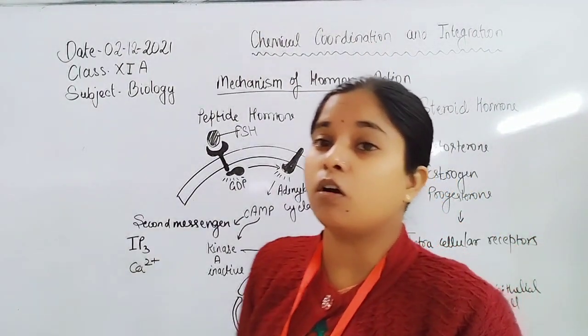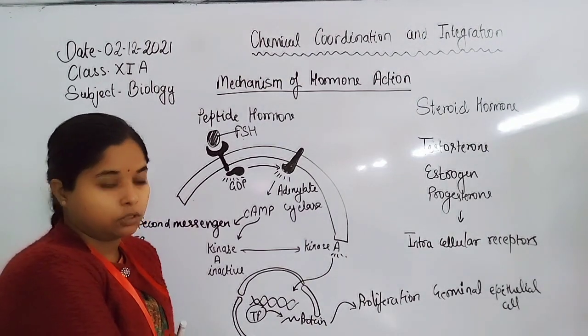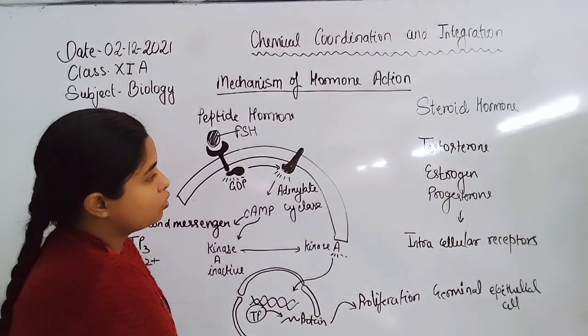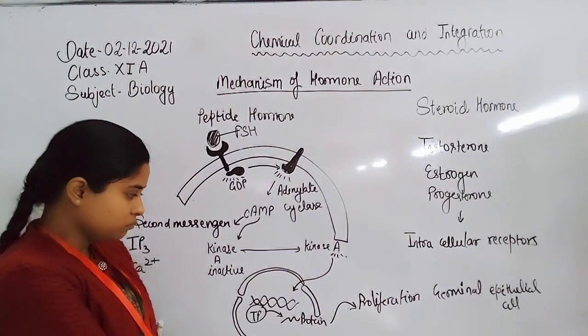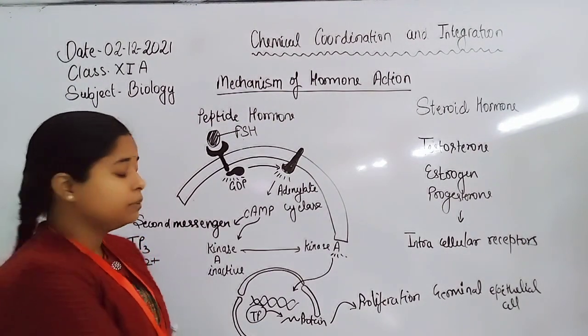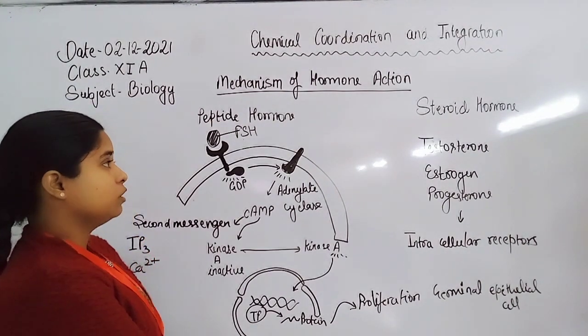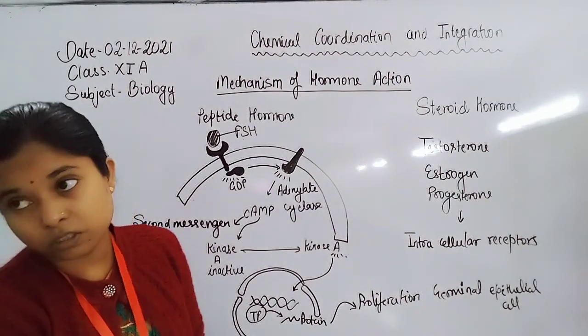How does the steroid hormone act on a particular cell? What is the hormonal action of such a steroid hormone? Because they can transfer or pass the double membrane or lipid bilayer. So the receptor for the steroid hormone is present either in the cytoplasm or in the nucleoplasm.